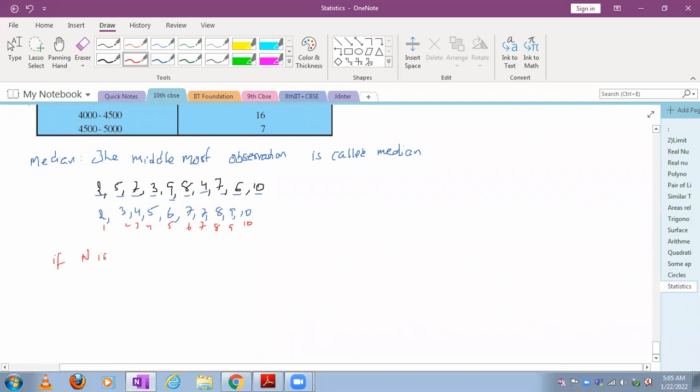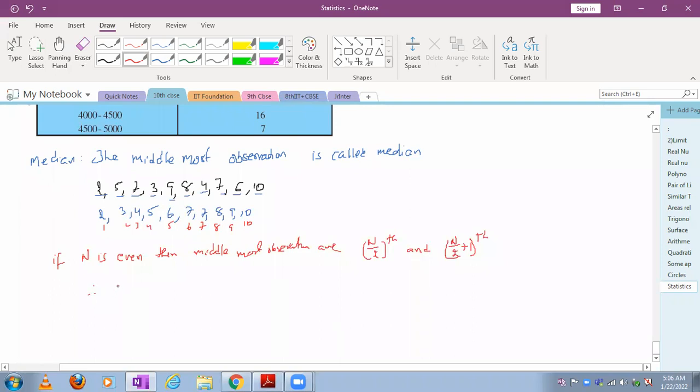If n is even, then the middlemost observations are the n by 2th observation and n by 2 plus 1th observation.